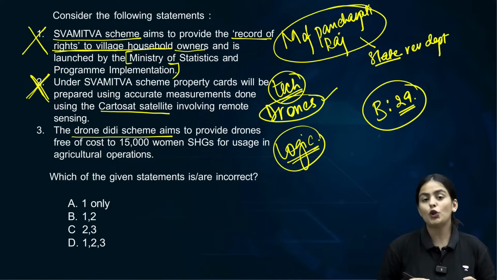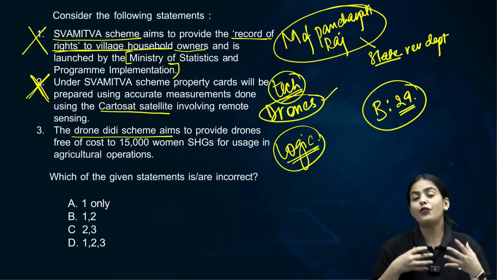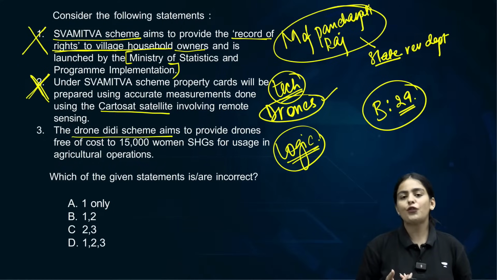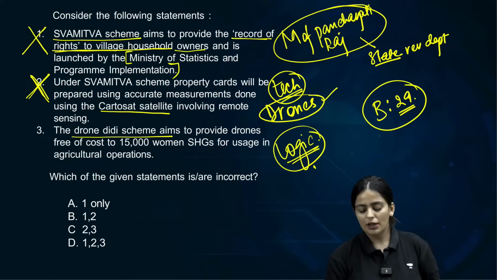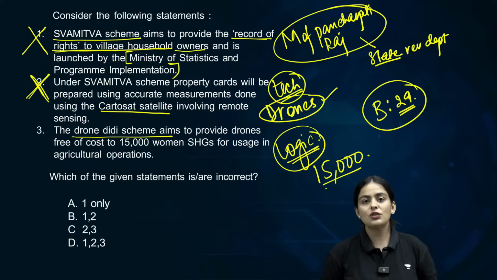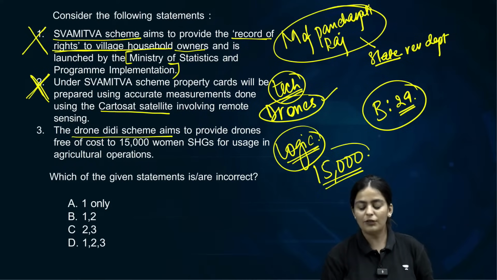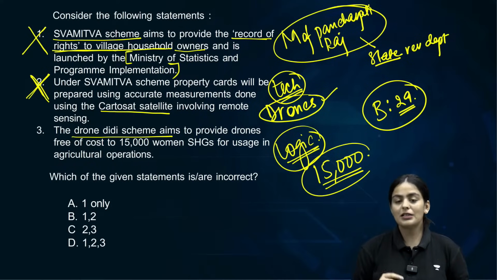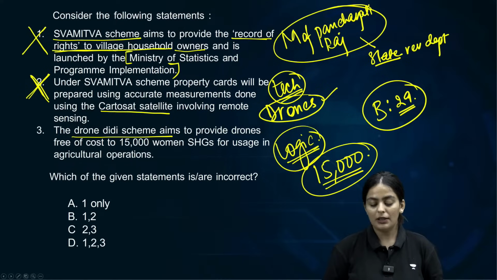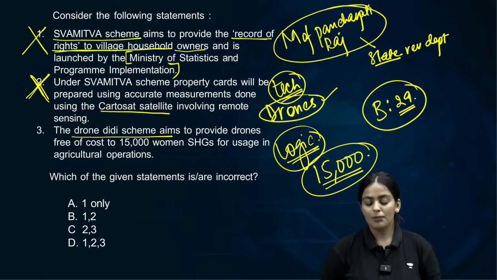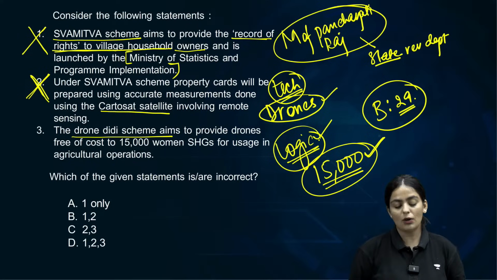Will it be possible to provide drones free of cost to 15,000 women? And why just 15,000? How will you do a coverage if you are just providing it to 15,000 women? The problem of coverage is not solved. So that is the problem. It is not viable, and even if we do that, why will we be trying to cover only 15,000 women?